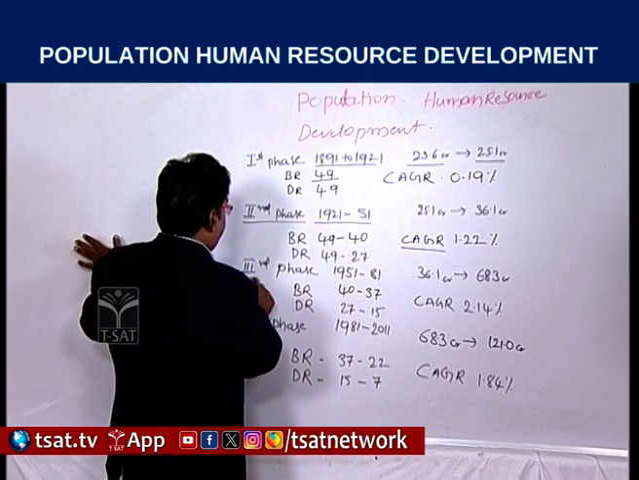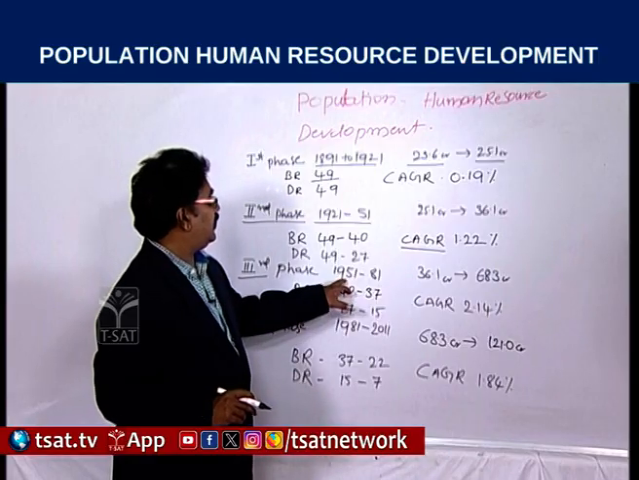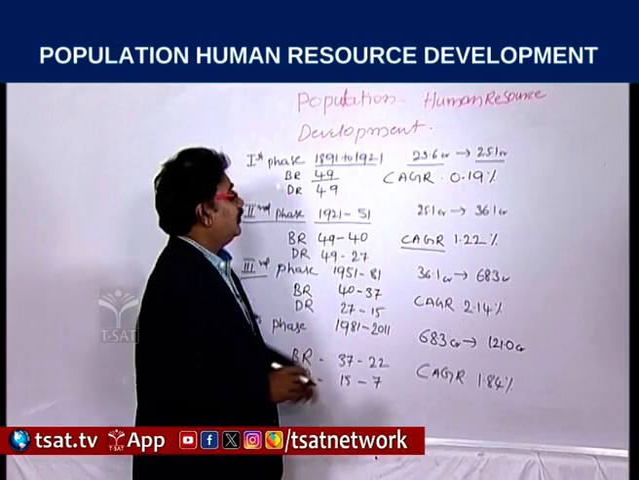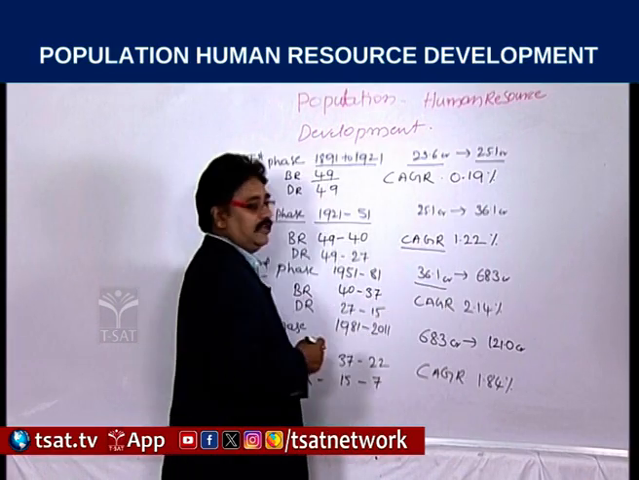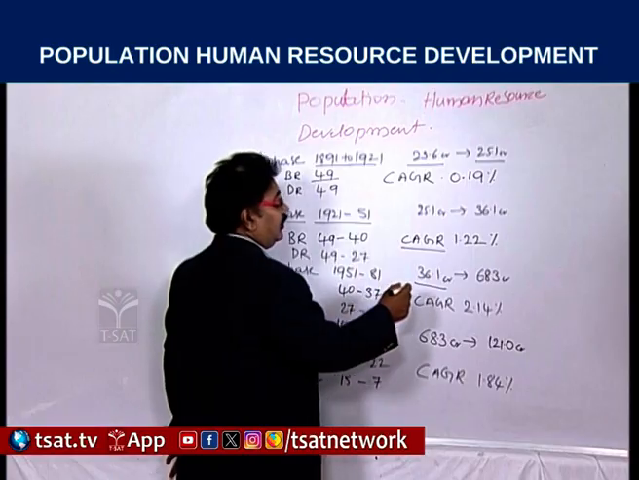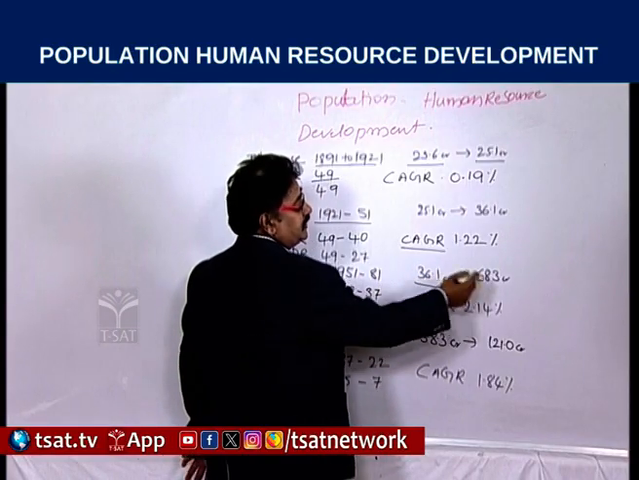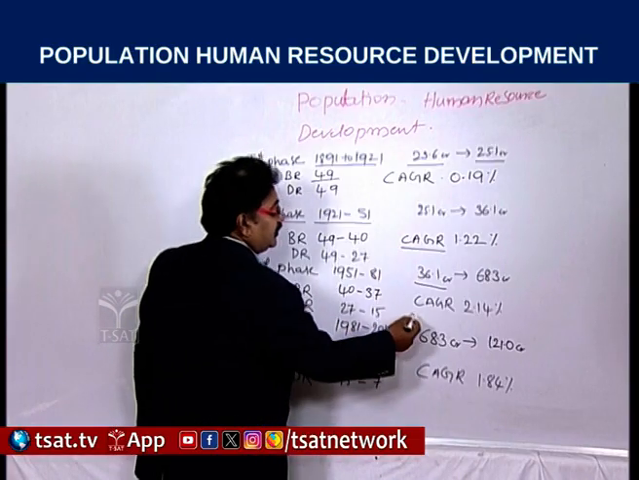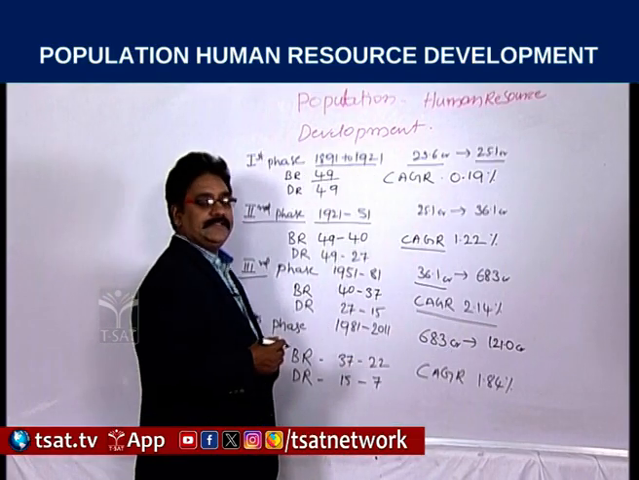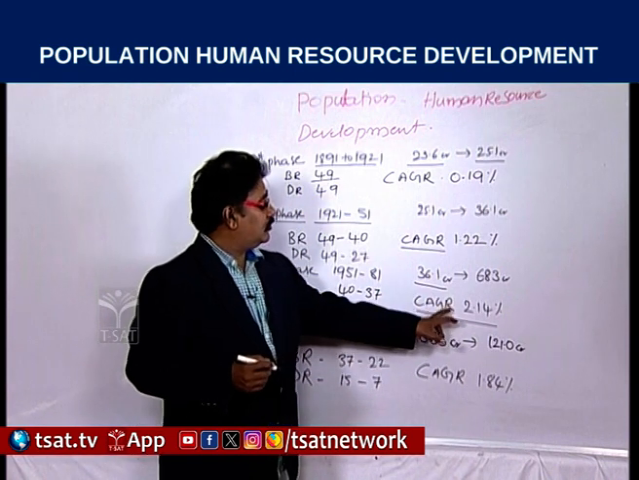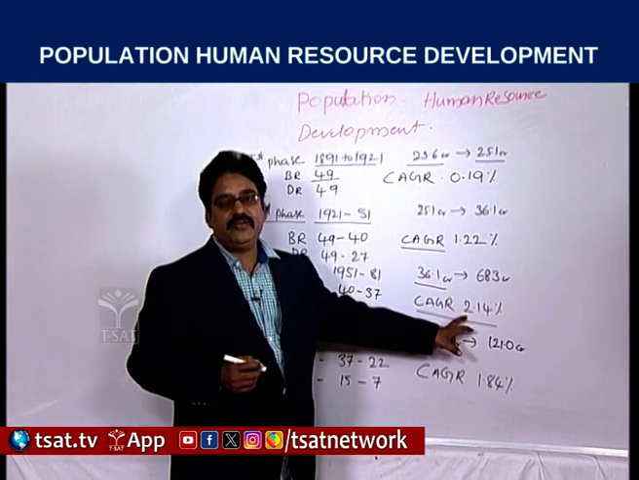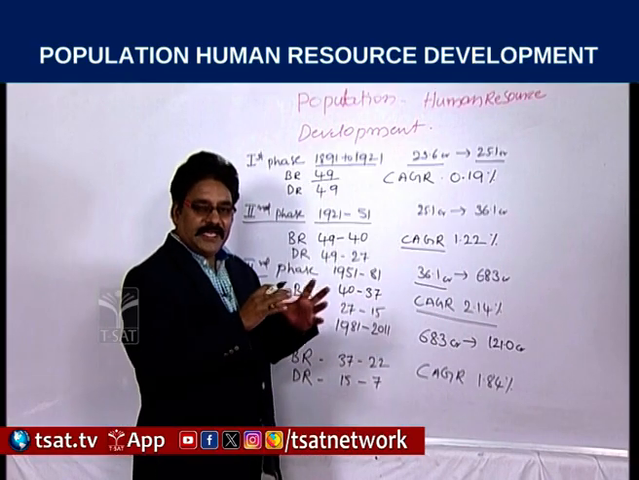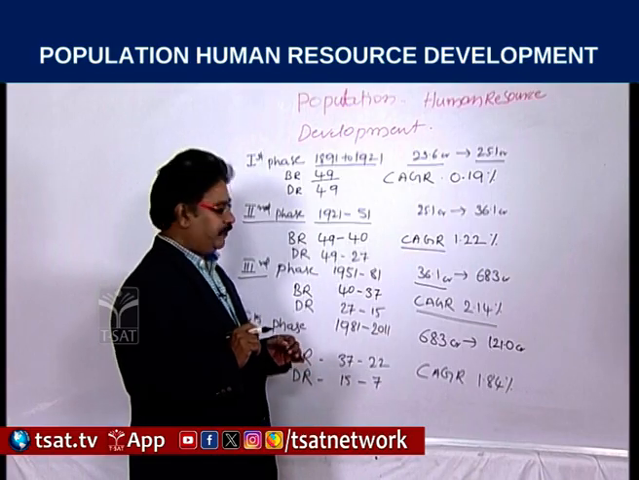If we observe the third phase, 1951 to 1981, during this 30-year period, our population almost doubled. Not quite doubled, but it increased from 36.1 crores to 68.3 crores. The speed of increase of the population has increased. The compound annual growth rate of population is 2.14. This is the situation: population explosion has started in India.